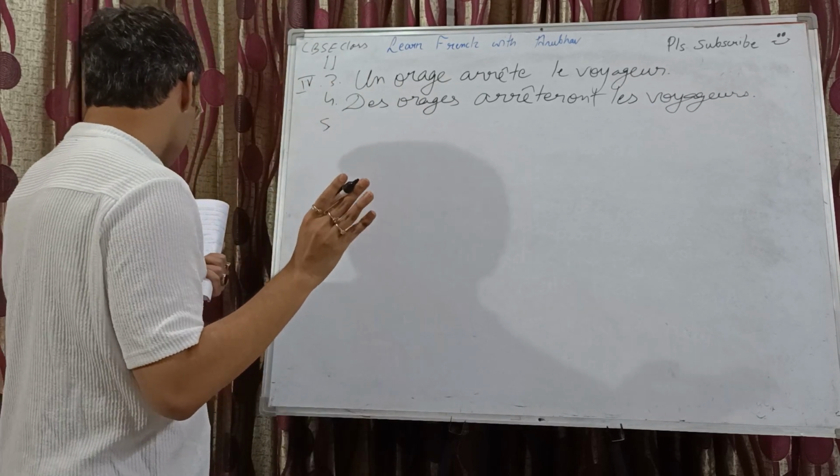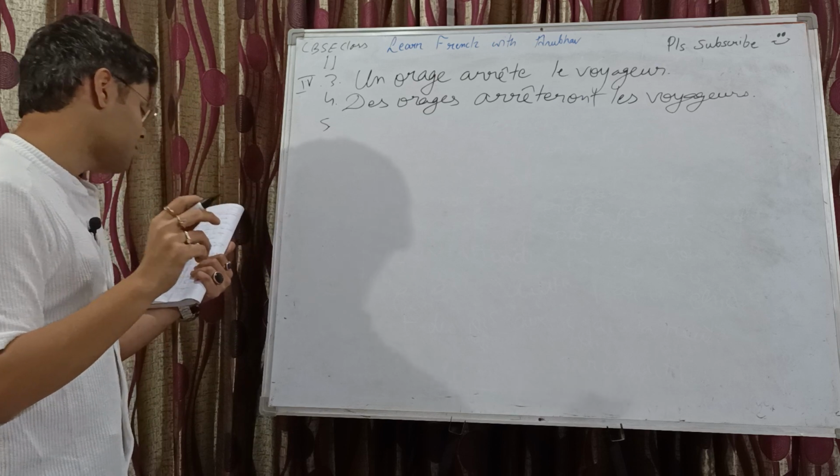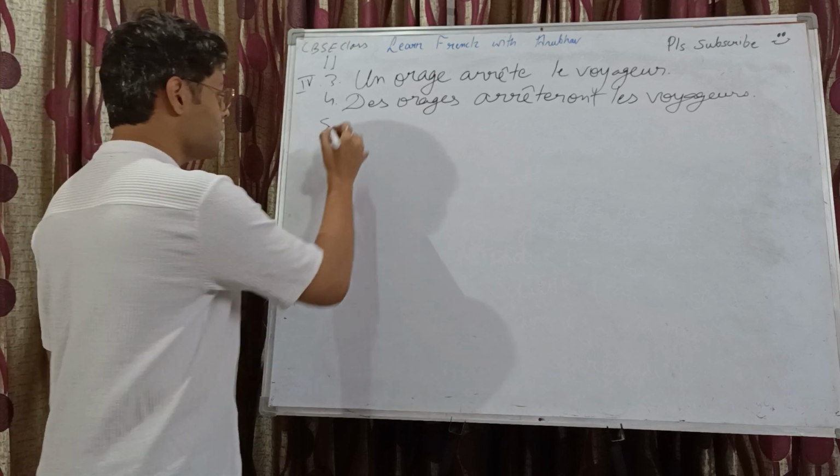Fifth, we have beaucoup de provinces françaises sont visitées par les touristes étrangers. Les touristes étrangers becomes the new subject.